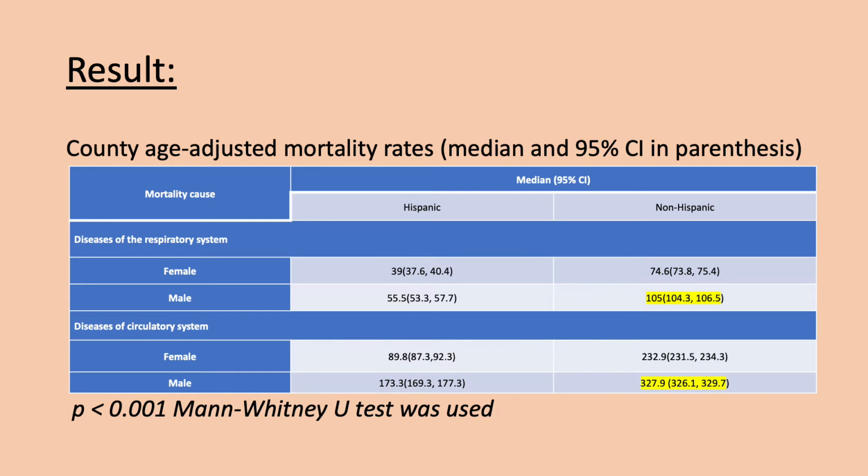The highest median mortality rate was observed among males, 105 per 100,000 for non-Hispanics for respiratory disease. Likewise, for circulatory disease, the highest median mortality rate was observed for 327.9 per 100,000 for non-Hispanics.